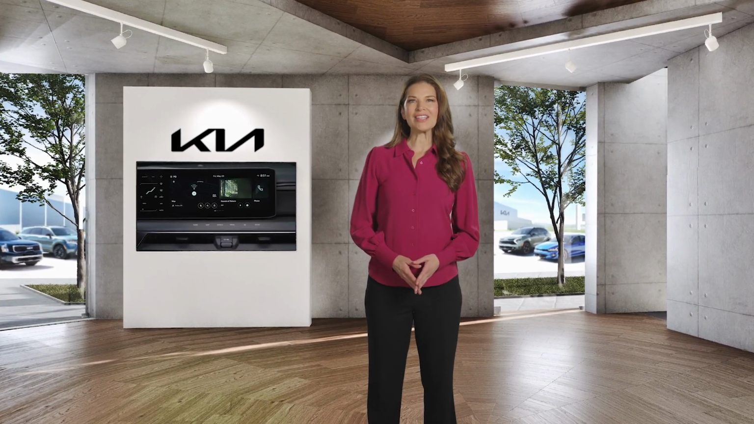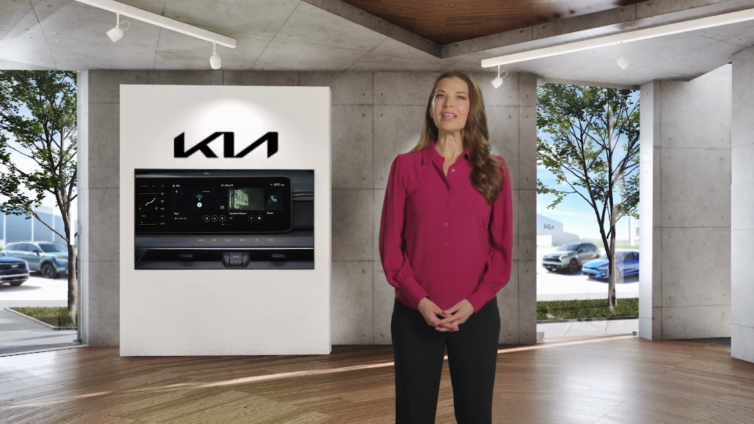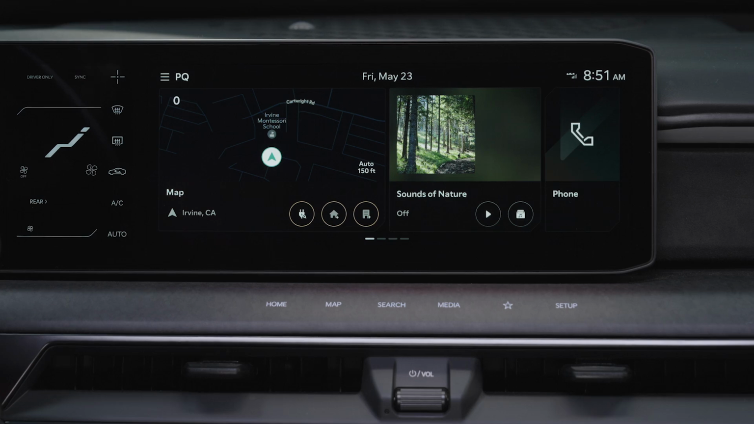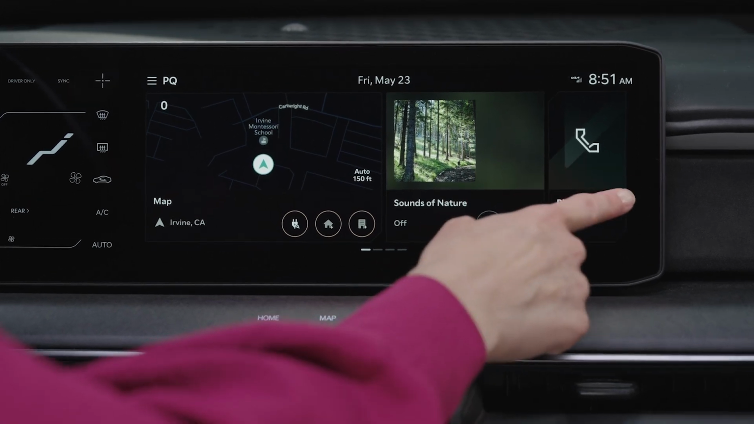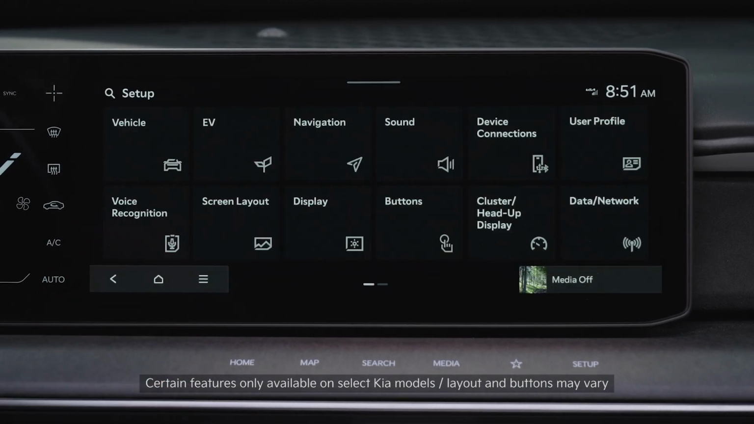This video will show you how to adjust the various sound settings on the infotainment system, including premium sound settings if equipped. To configure the sound settings on the infotainment system, press Setup, then Sound.